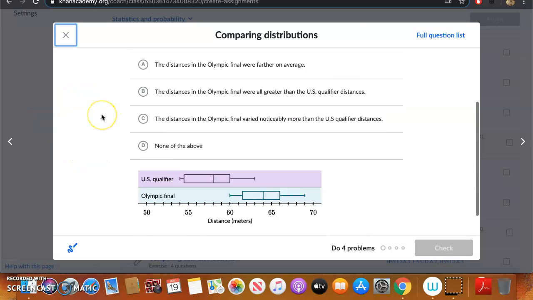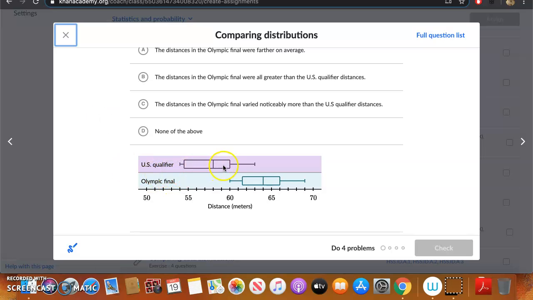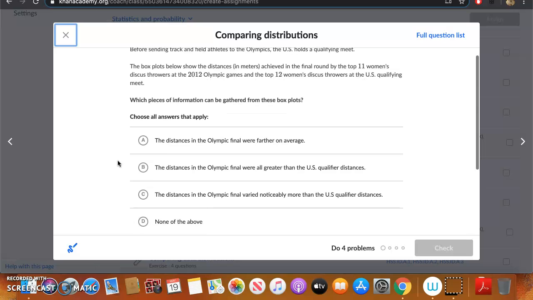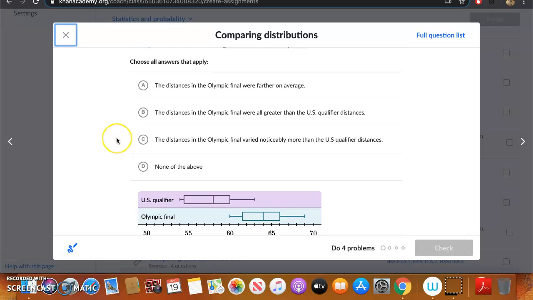So let's take a look. Here are the U.S. qualifiers, and these are the Olympic finalists for the discus, right? It's a track and field event. So here are your choices. Choose all that apply. A. The distances in the Olympic final were farther on average. We can see in this box plot, compared to the bottom box plot, that the distances for the finals are, on average, higher than those of the U.S. qualifiers, correct? So that is definitely true.